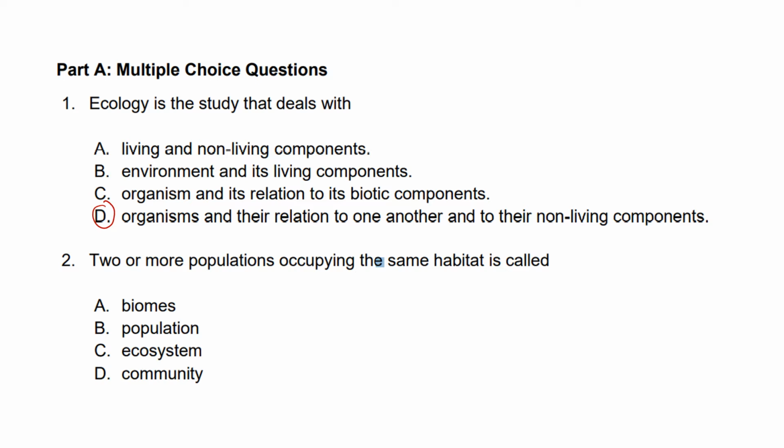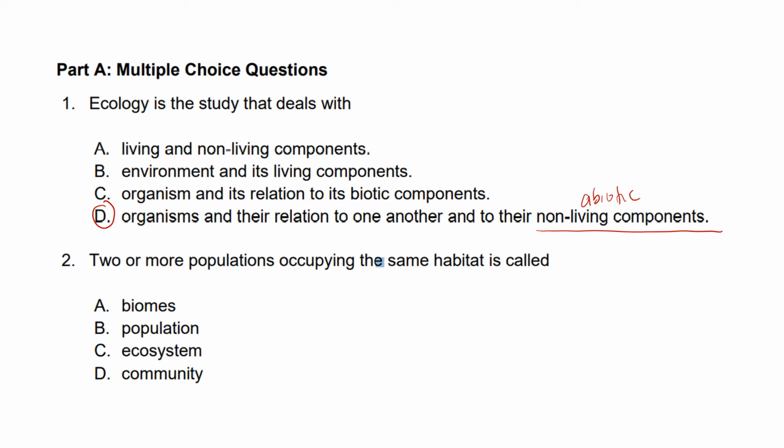Organisms can also interact with the non-living components. Non-living components refers to the abiotic component. For example, the presence of water in that area will influence the type of organism that will live in that area. Or the climate, the temperature, or the soils present in that specific habitat will influence the type of organism that lives in that habitat.